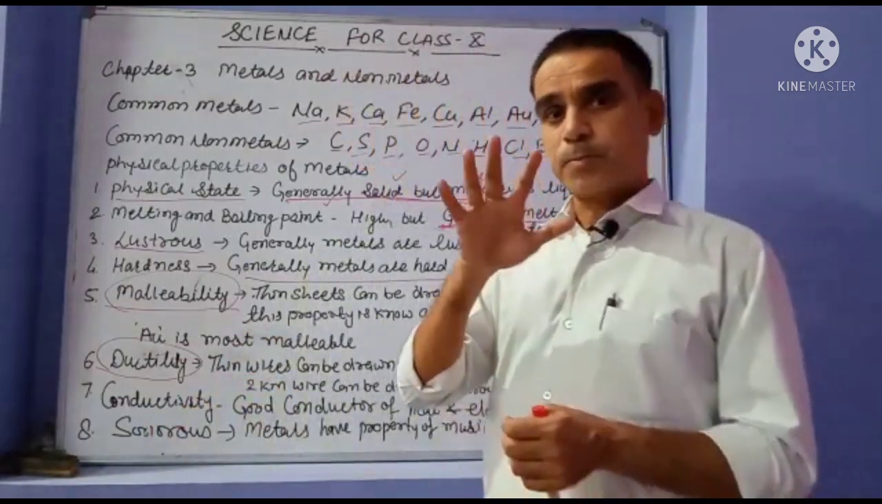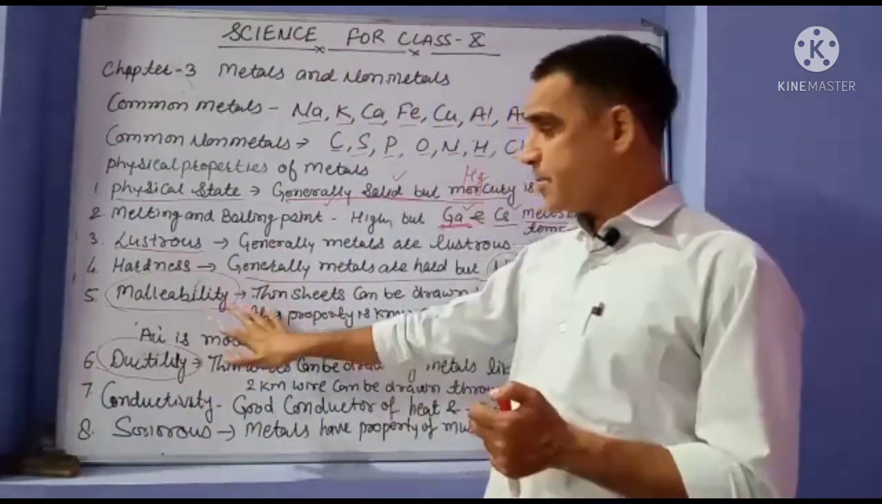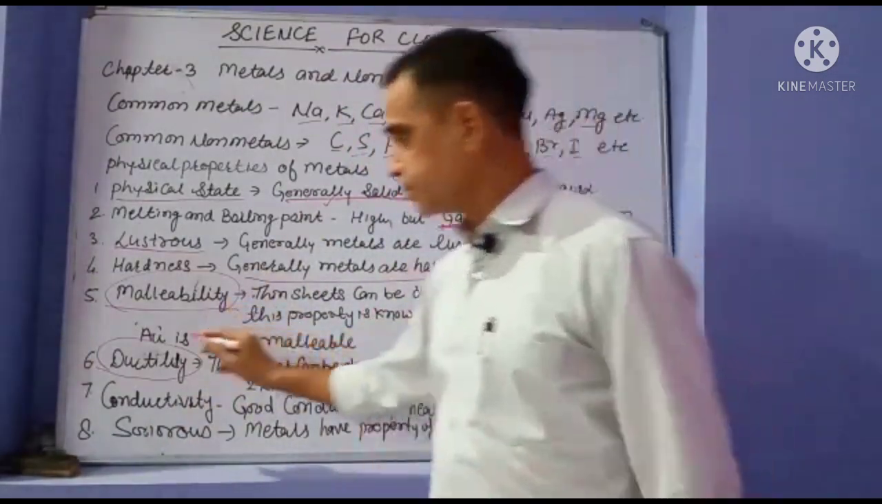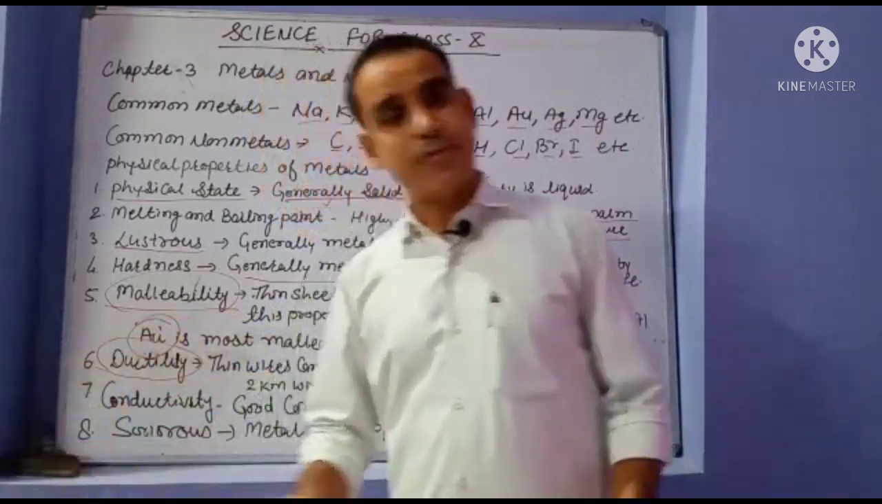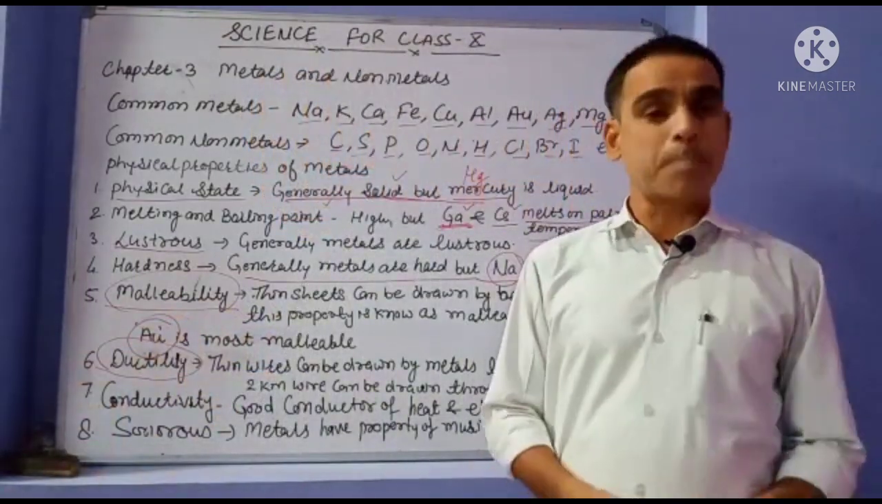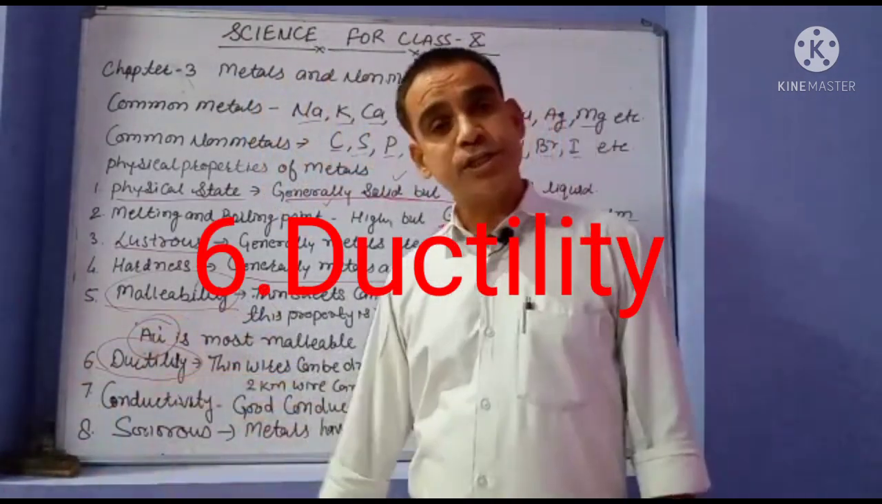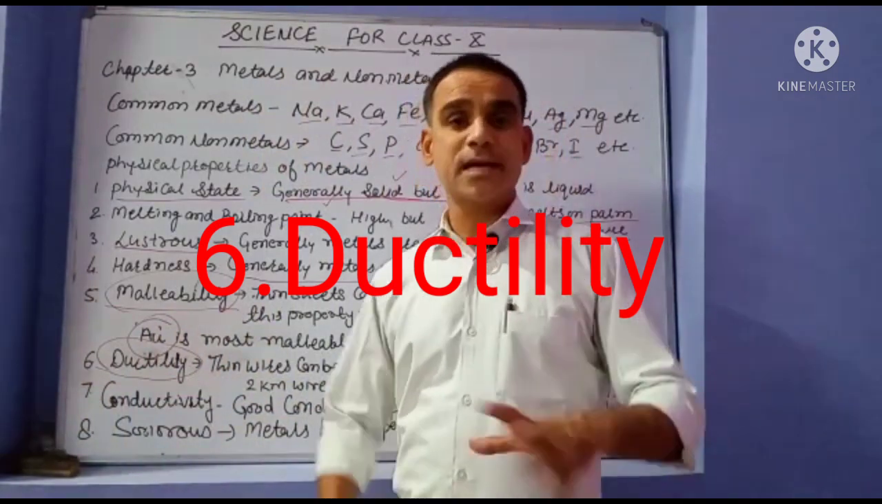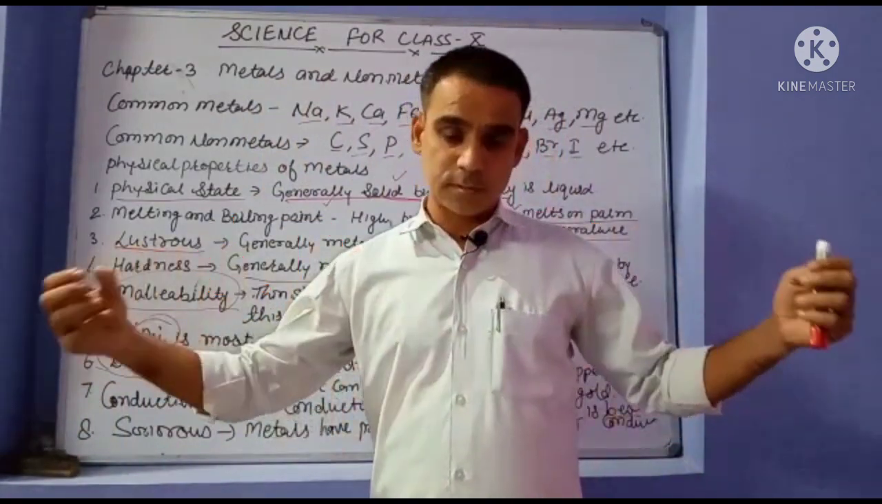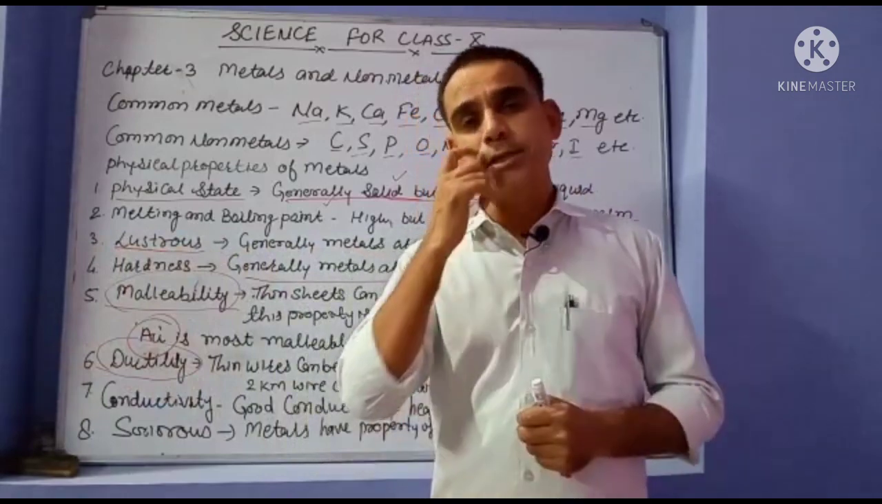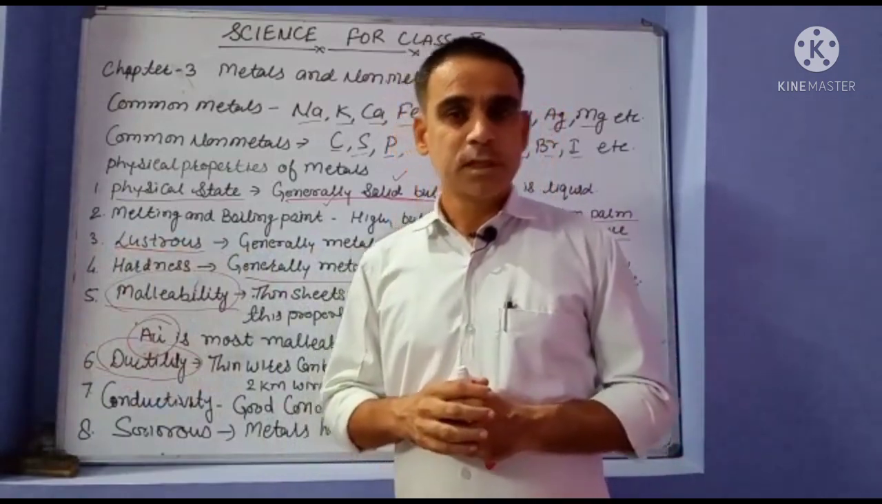We know the most malleable metal is gold. Next one is ductility. That means metals can be drawn into thin wires. That property is called ductility.